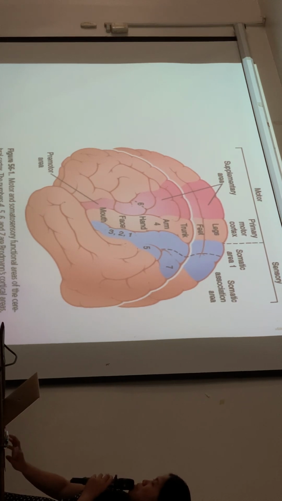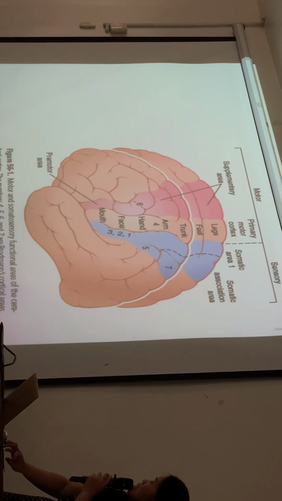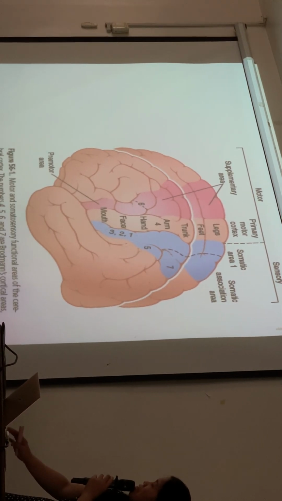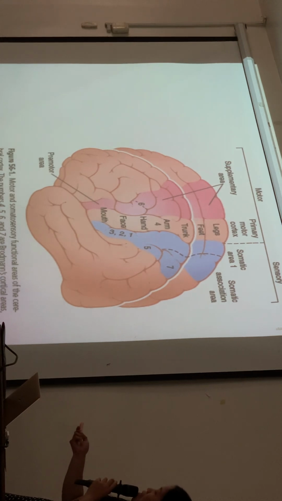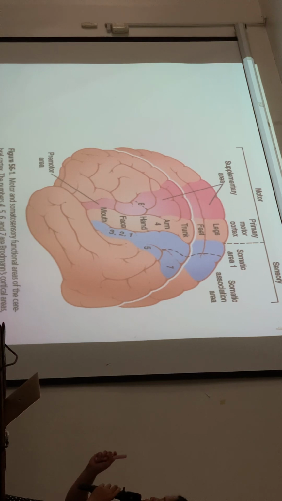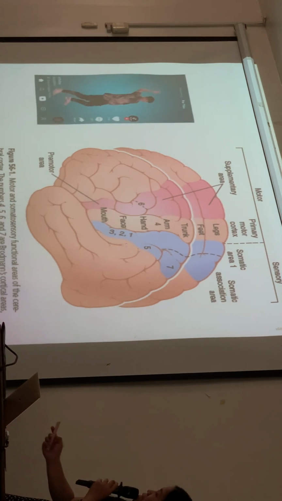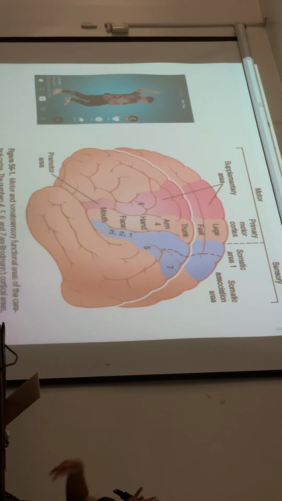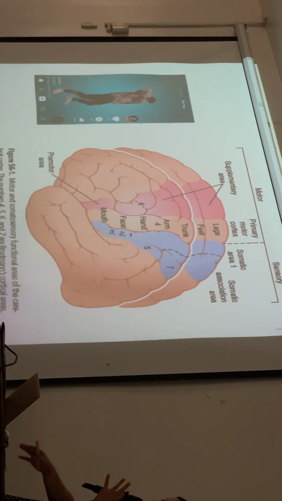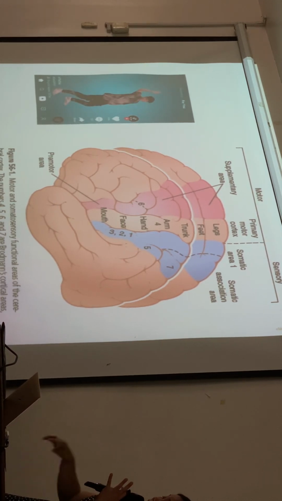Then you have the premotor area. The premotor area causes much more complex patterns of movement than the discrete patterns generated in the primary motor cortex. For instance, in dancing, the pattern may be to position this hand or this foot here, so it's properly oriented to perform a dance, for example.